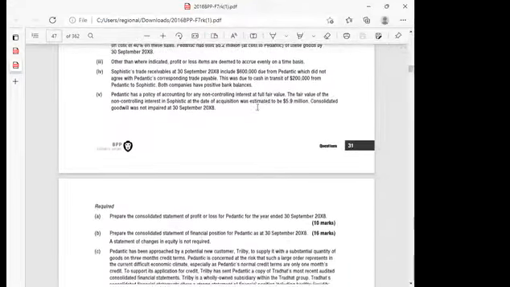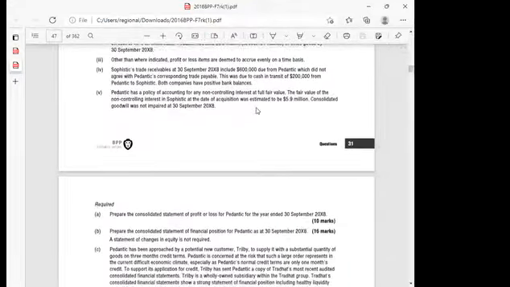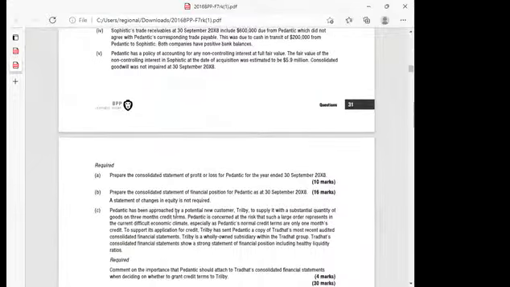Ladies and gentlemen, I would want us to start right away by reading the requirements. We are told here to prepare the consolidated statement of profit or loss for Pedantic for the year ending 30th September 2008. And then the consolidated statement of financial position for Pedantic as at 30th September 2008. So the key word here is that they want us to prepare group accounts. Group means consolidated.